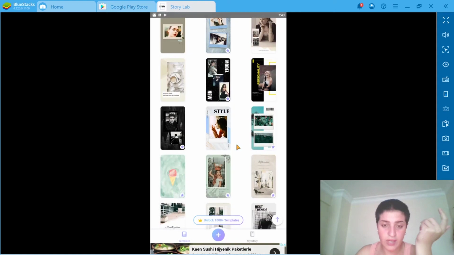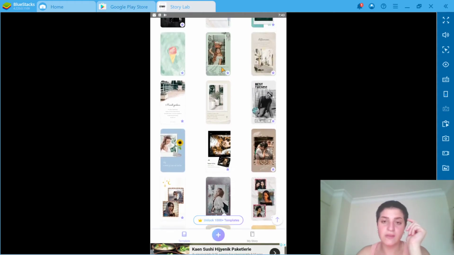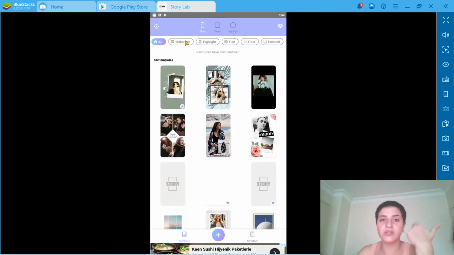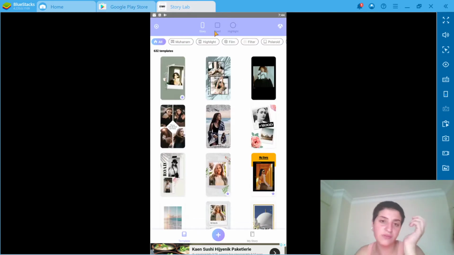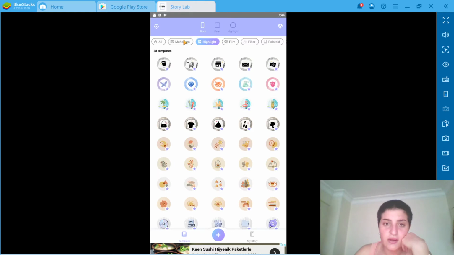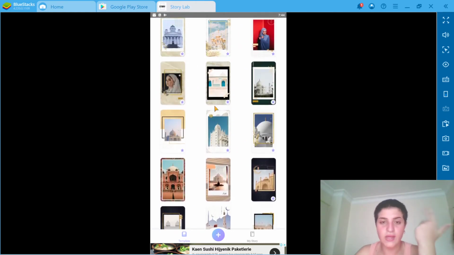No, I don't want to use it. These ones, as you can see, are for your stories, because when it comes to stories, they're actually a rectangle, but when it comes to our feed, it's more like a square. So as you can see, we have a lot of templates.